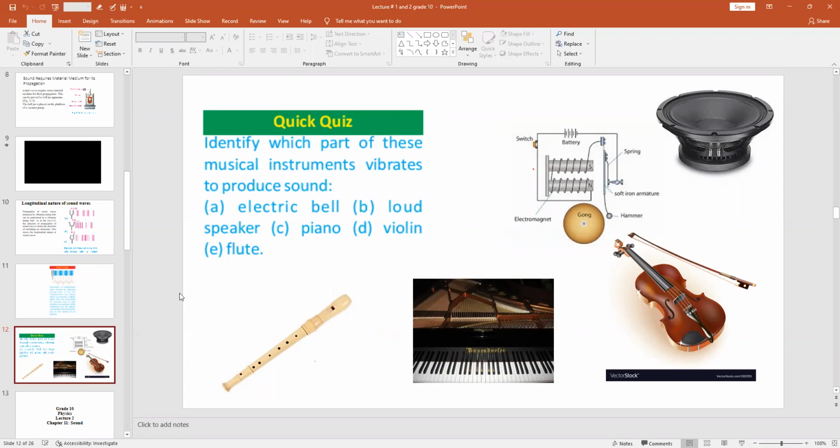When you blow the air to this point from your mouth, the air comes out, you suck the air towards your mouth, and here the air pressure will be generated. So because of this air pressure, the flute will vibrate. Here the vibration will occur with the help of air particles, because air particles will be in contact with your mouth, right? So with the help of these you can see that these parts of the musical instruments vibrate to produce sound.